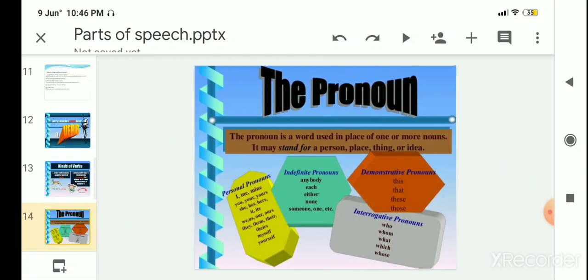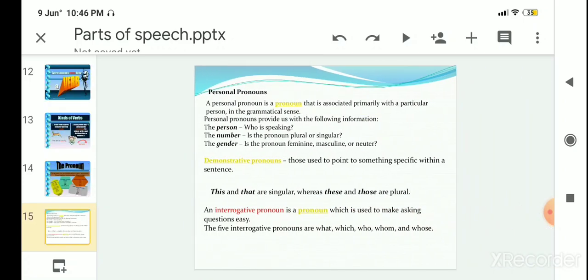Next one, the pronoun. What is a pronoun? The pronoun is a word used in place of one or more nouns. It may stand for a person, place, thing, or idea. There are different kinds of pronouns.